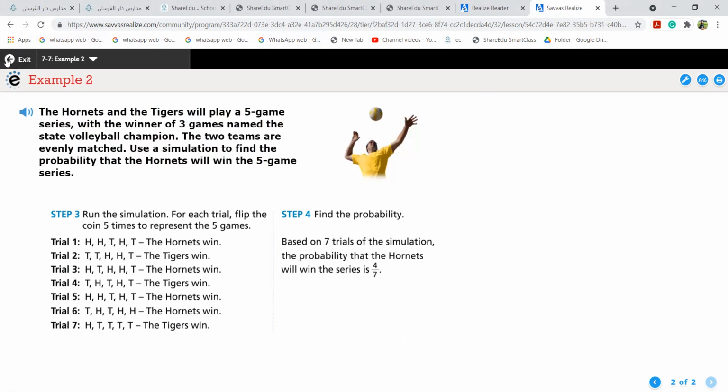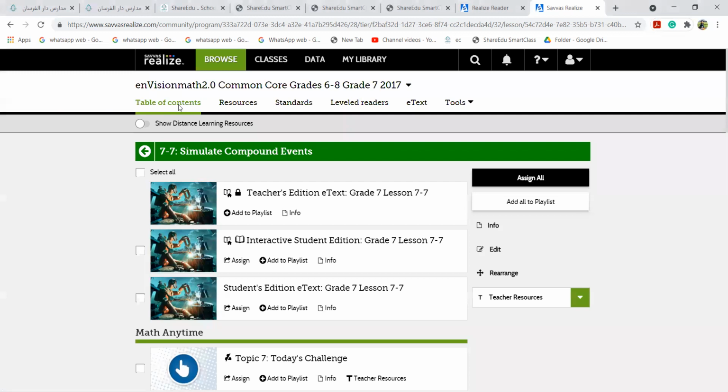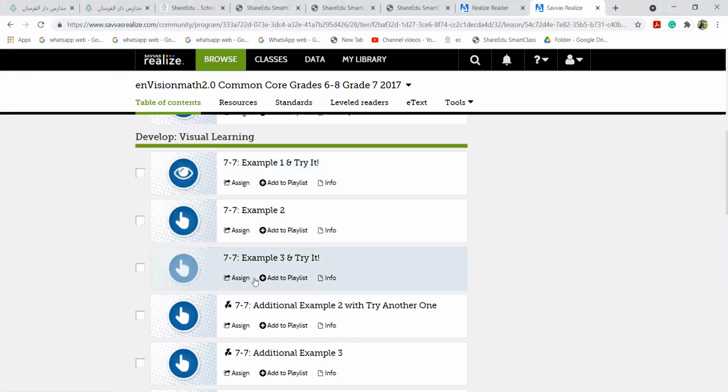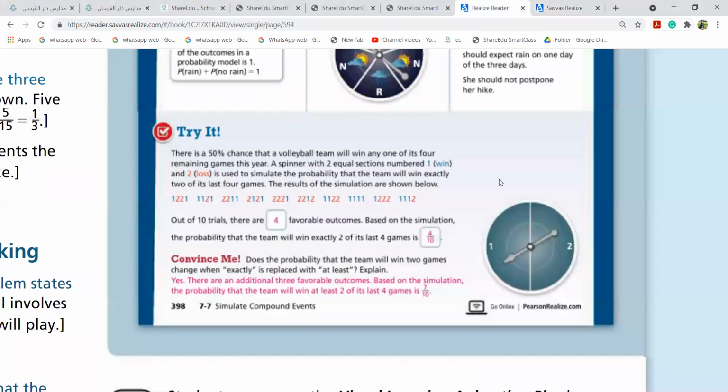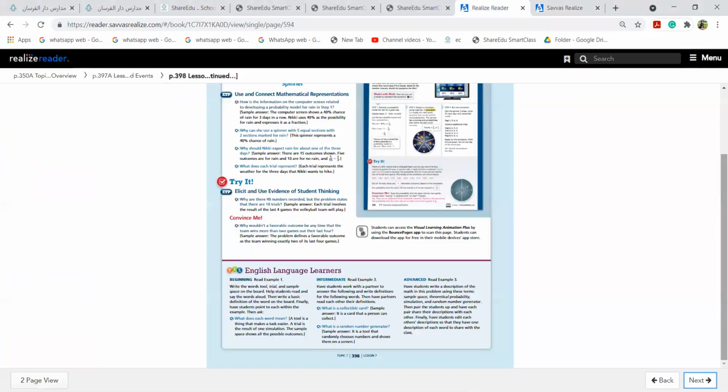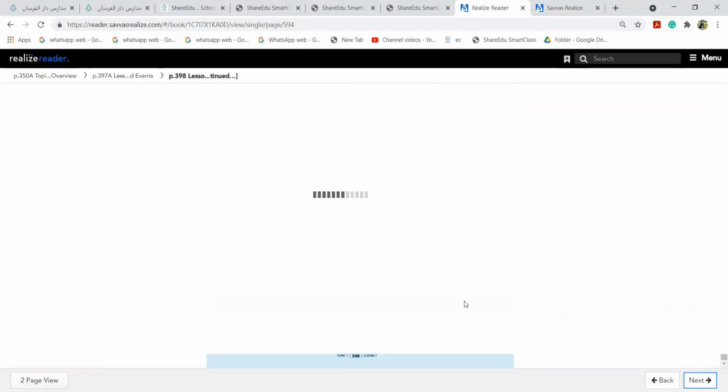Now next, after example 3, we have a try it. Let me go to example 3. See guys, this is exactly as in your textbook. The trials and the examples I'm doing are exactly as in your textbook.